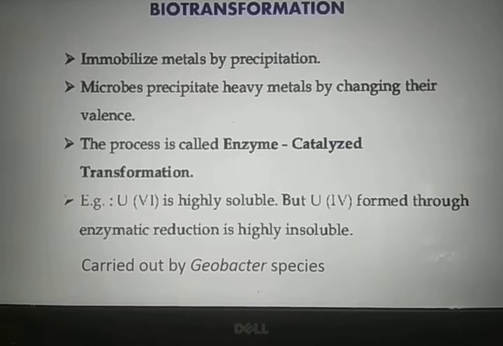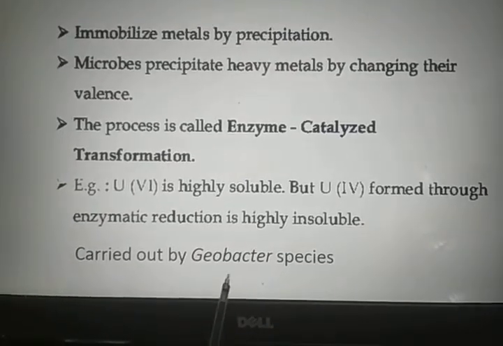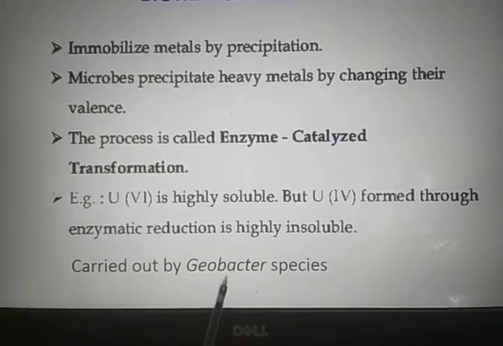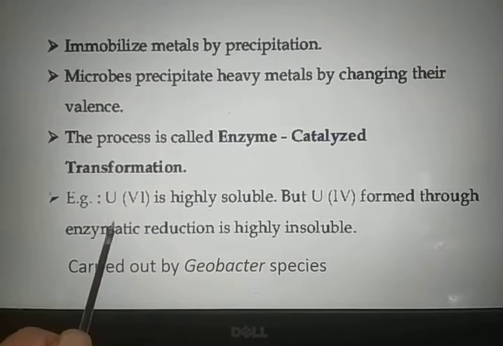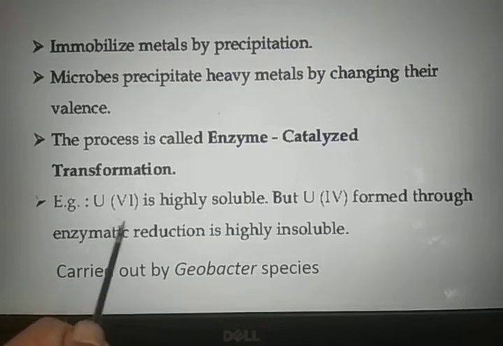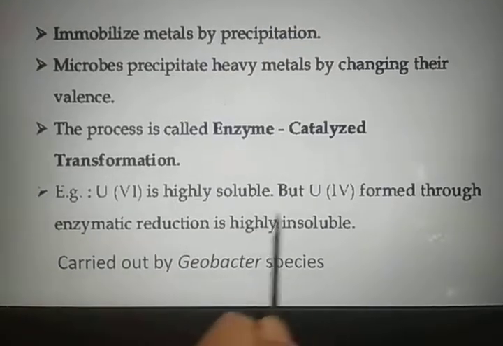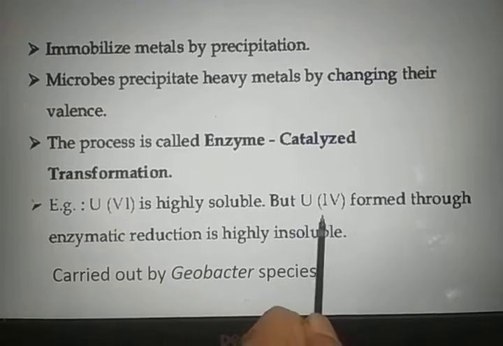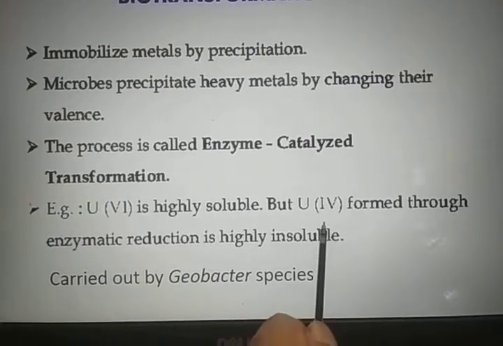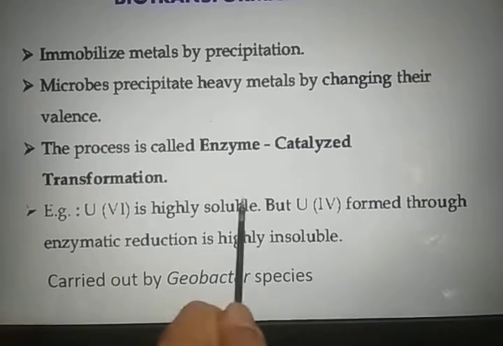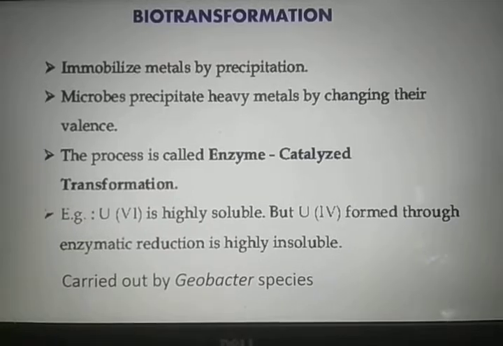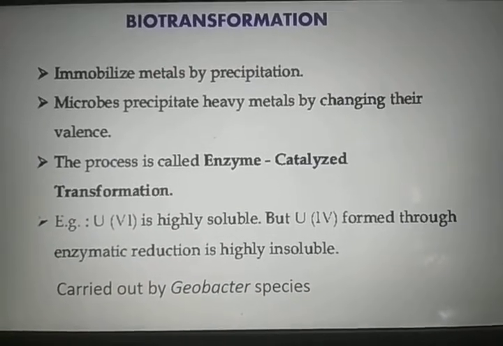For example, a bacterial species, Geobacter, can transform the highly soluble uranium state, where the oxidation state is 6, to its highly insoluble state, uranium 4, through enzymatic reduction. So biotransformation is carried out by redox reactions.